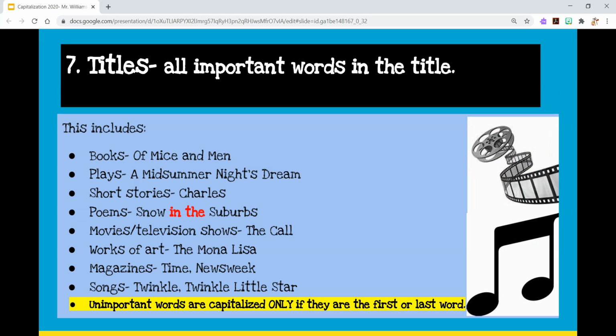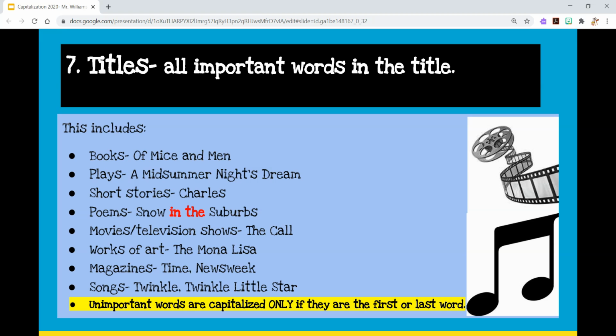Now, titles is tricky. This is one that we'll probably cover a lot all year as we go through our stories, but just be aware that all the important words in the title are capitalized. The best way to put this is all the verbs, all the nouns, all the adjectives, all the adverbs, basically anything that isn't a short conjunction or preposition or article is going to be capitalized, although you'll notice at the bottom I mentioned that unimportant words are capitalized if they're the first or the last word. So a great example is in the first example for books, Of Mice and Men. We wouldn't normally capitalize the word of if it was in the middle, but because it's the first word, we're going to capitalize it. We would do the same thing if it was the last word.